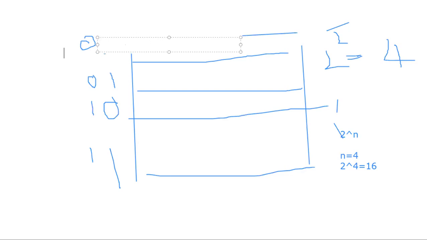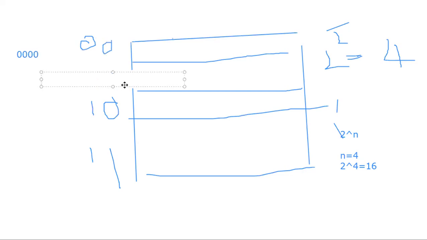4 bits. First one, 0 0 0 0. That is the first memory location. Then 0 0 0 1. Then 0 0 1 0.